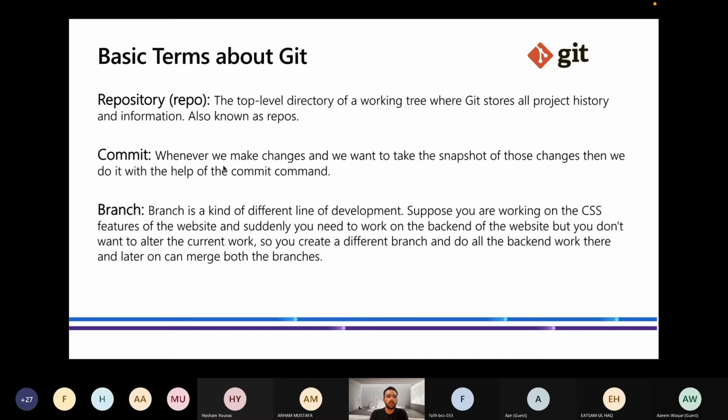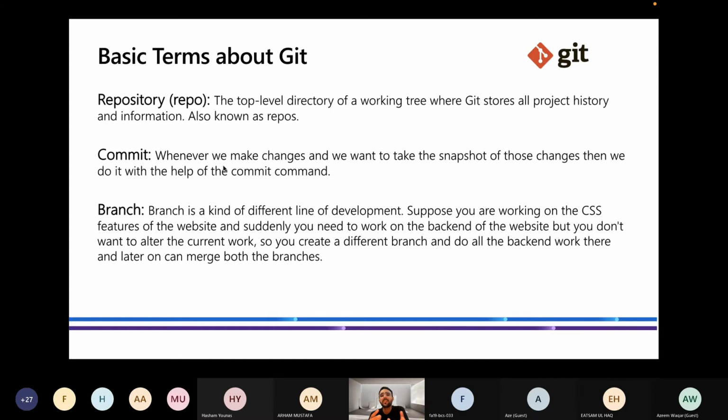Next is branch. A branch is a different line of development. Say I'm working on a website, my personal website, on the main branch. In the main branch, I am making the front end of my website. I ask my friend Azim, hey, can you please make a backend for my website? He said, sure. If we both work on the same branch, the same directory, then it will create a kind of clash. Like I am running one end and it's loading, and at the same time Azim runs some code, then it will create a clash.